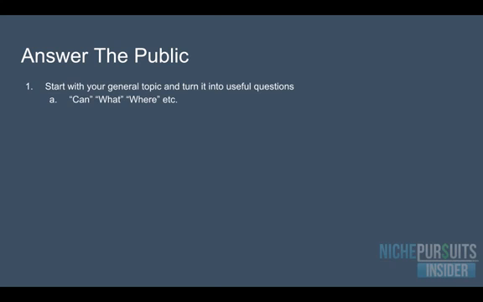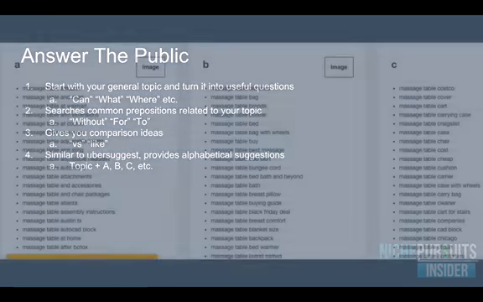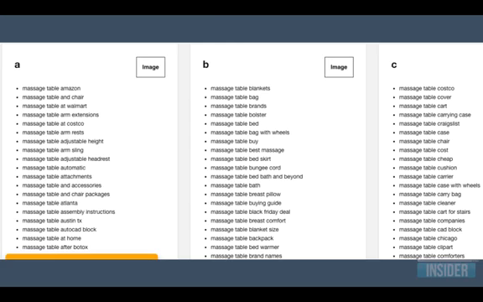So it'll plug in can, what, where, etc. to your keyword and find common questions for you. Also prepositions, so without, for, to, it'll put those in. Comparison ideas like versus, and like, what's a such and such like this product, that kind of thing. And it is similar to Ubersuggest in that it'll also provide you with alphabetical suggestions, like the Google autocomplete that we showed.